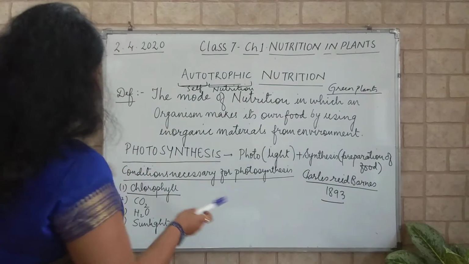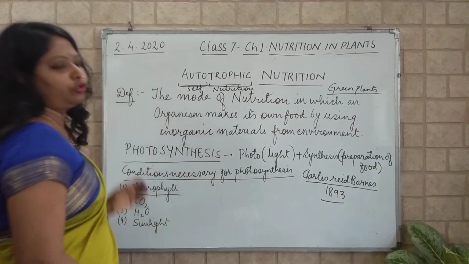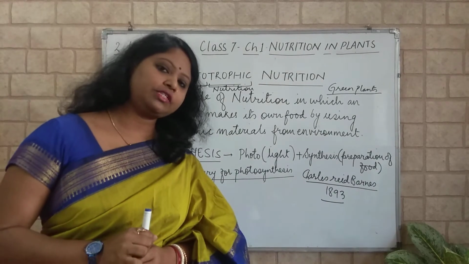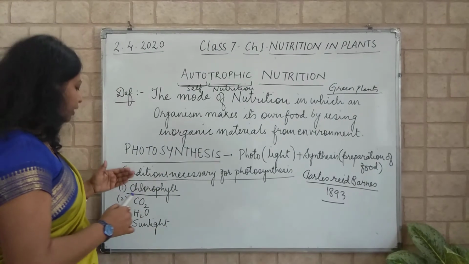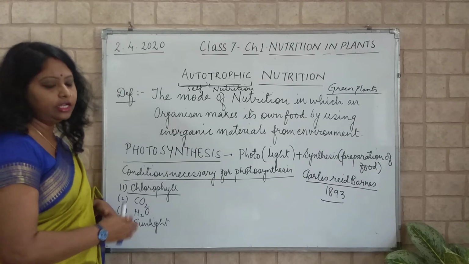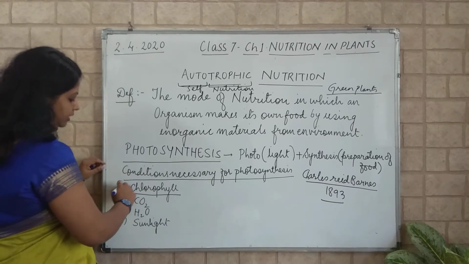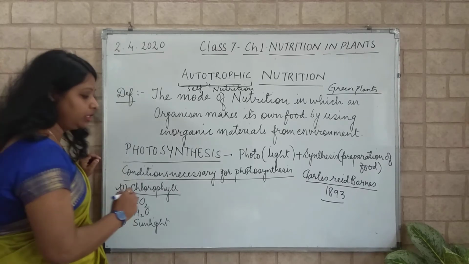Let's move forward. What are the conditions necessary for photosynthesis? For photosynthesis, 4 important factors are necessary for it to take place. The first one is chlorophyll.